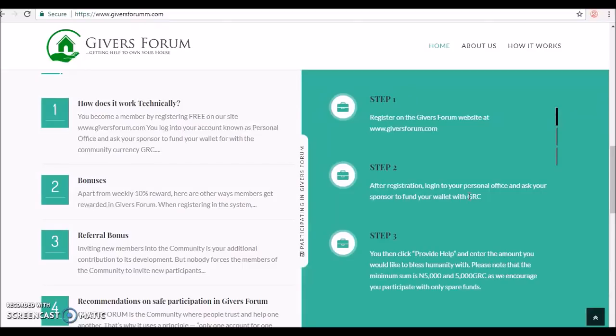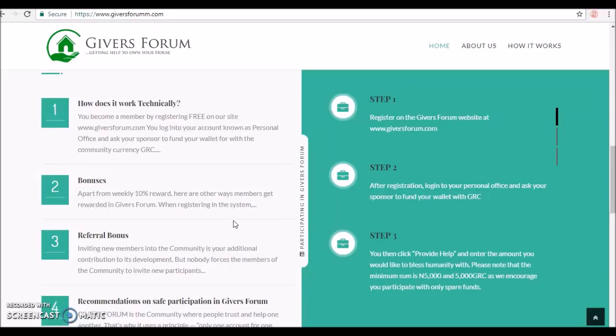Now let me cite an example. If I'd like to provide help of, let's say, 20,000 naira, before I can provide that help successfully, I have to have a certain amount as my token. So if I have that certain amount, then I'll be able to provide the help.